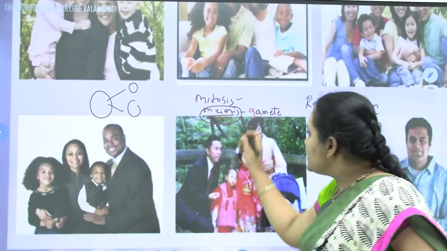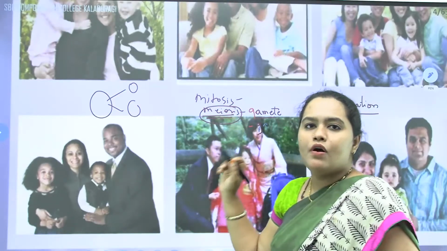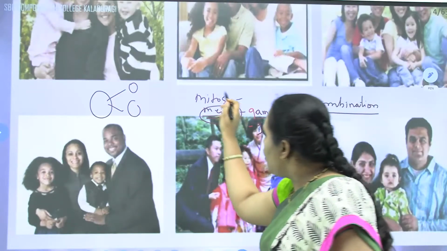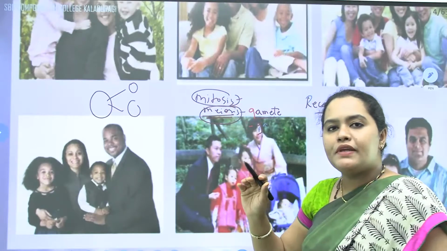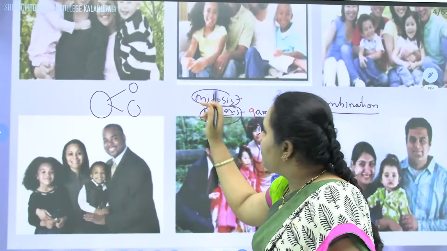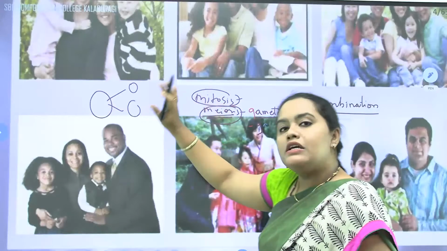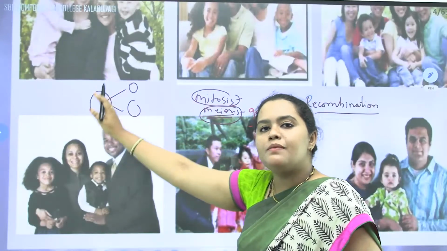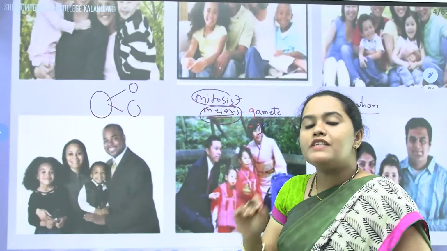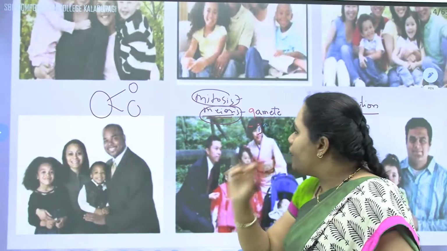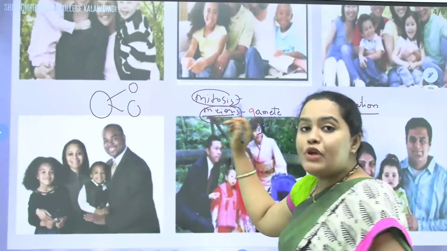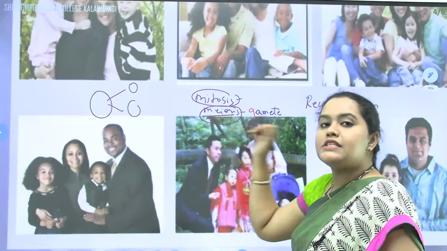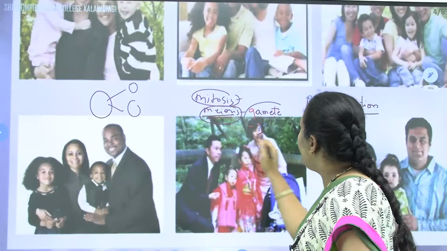Okay, so meiosis is the basis of variation, whereas mitosis will be there in all the somatic cells. Mitosis, no variation. The daughter cells will be exactly similar to the parent cell. Whereas from where will the variation come? The variation will come via meiosis, and that meiosis is important in the formation of gametes.